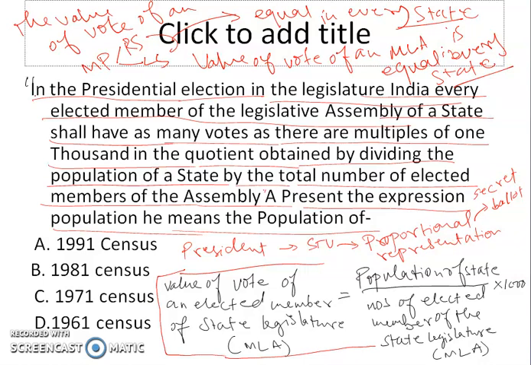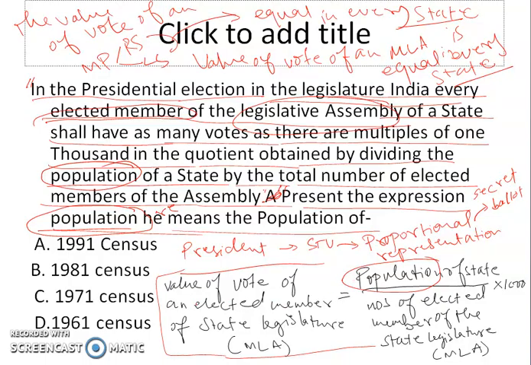So the statement has been given. This is actually not a statement. This is the formula of value of vote of an MLA. It is saying that in the presidential election in the legislature of India, every elected member of a legislative assembly of a state shall have as many votes as there are multiples of 1000 in the quotient obtained by dividing the population of the state by the total number of elected members of assembly. And then it is saying, in the present expression, population here means, what population are we talking about in this formula.